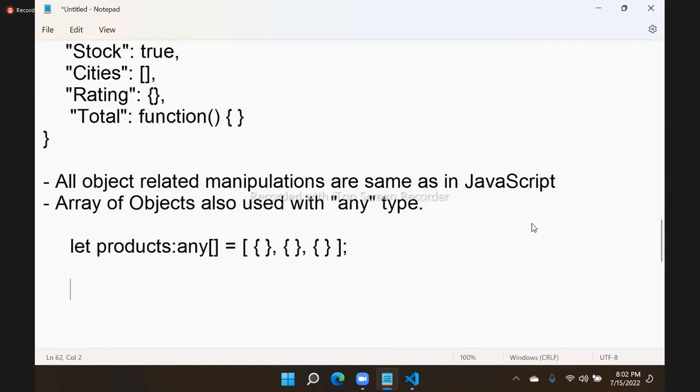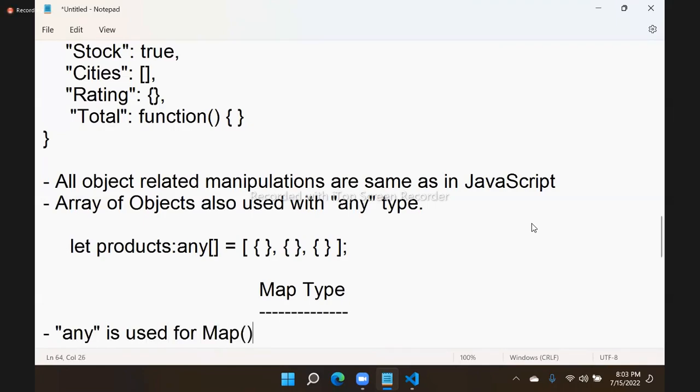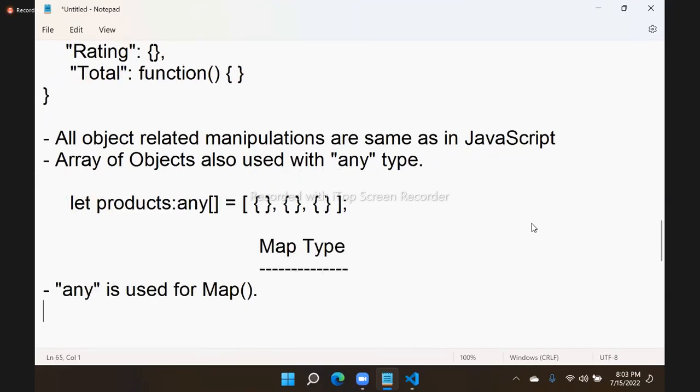One more important thing is the map type. In JavaScript you have the map type, and here also we have the map type. Same here, any is used for map. I hope you learnt about map types in JavaScript, right? A map is a collection of keys and values, same like an object.